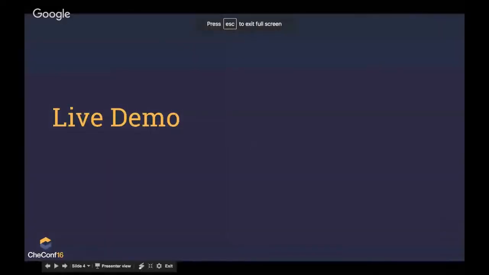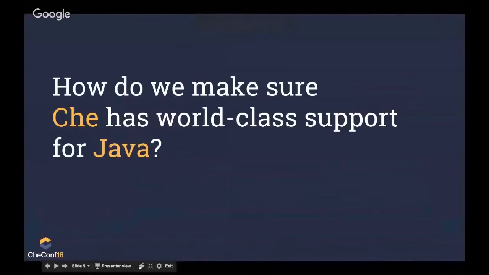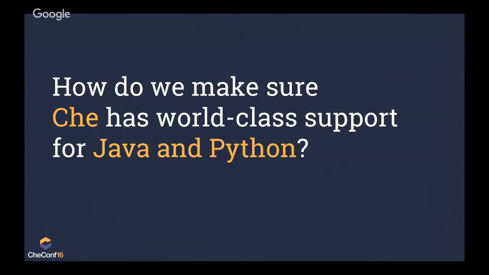So that's awesome. You saw that work for Java. And how do we make sure that Che has world-class support for Java? To make Che support Java extremely well, one person who's working on Che has to write support for one language, for Java. But it turns out Java is not the only language that people use. So if your team uses Python, then you need Che to support Python as well. And how do we make sure that Che has world-class support for Java and Python? Well, someone needs to go and write Python support. And it's only 2 languages.